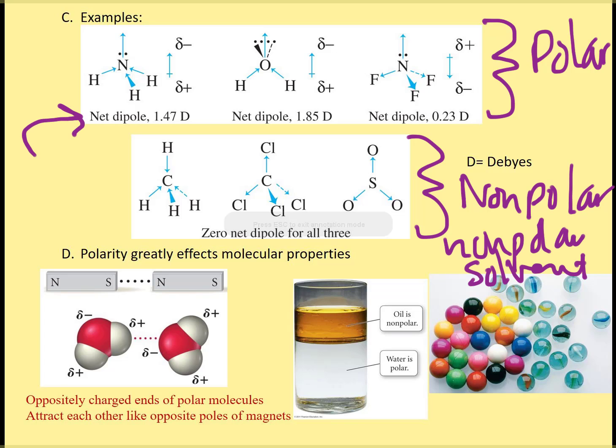It's measured in debyes, and so the higher the number, the more polar it is. And we see that there are 0 debyes for these 3 down here at the bottom. If I take a nonpolar substance and combine it with a polar substance, a lot of times you do get a separation right here where you will get the nonpolar clinging together and the polar clinging together.